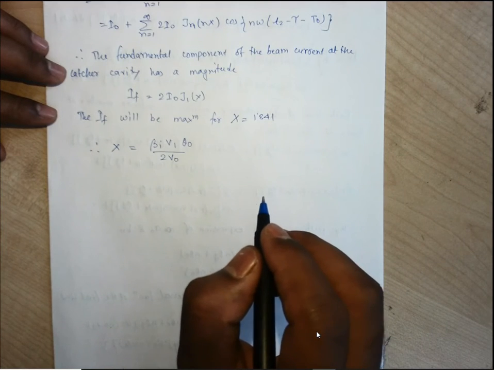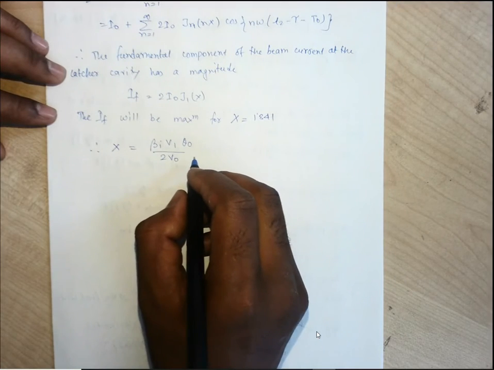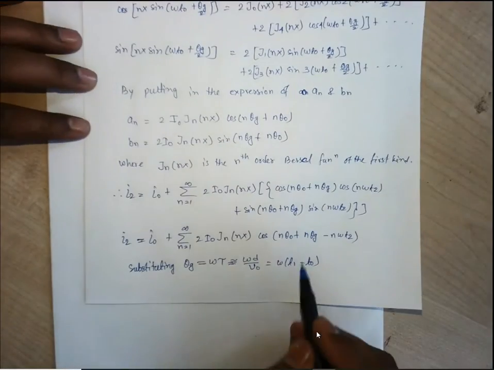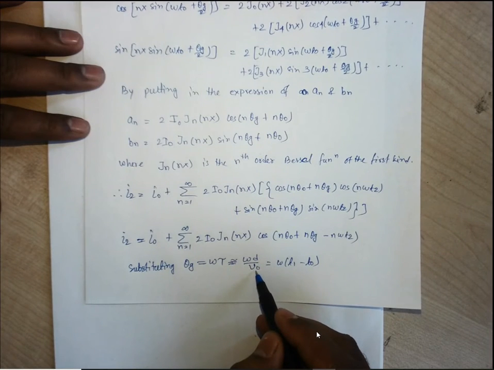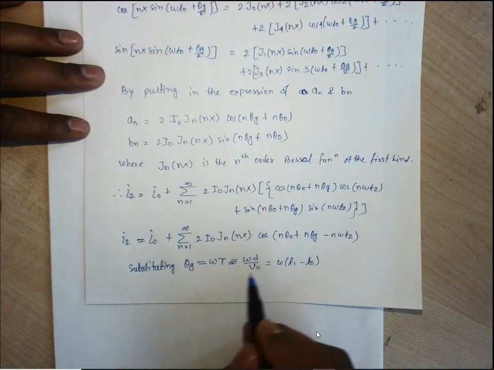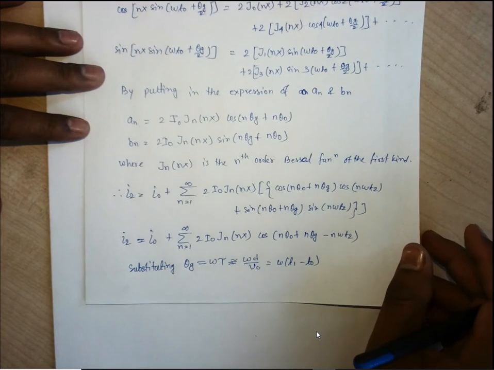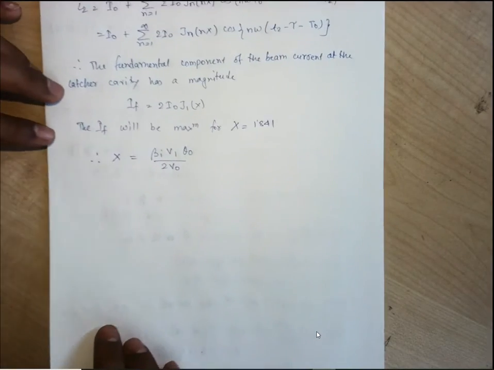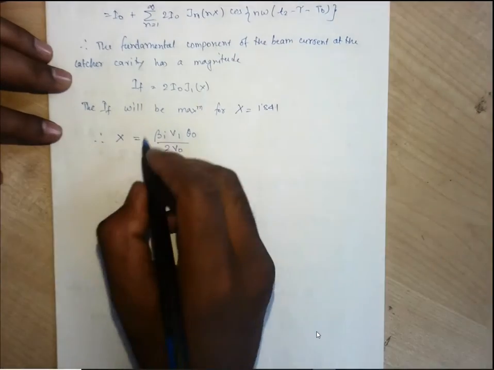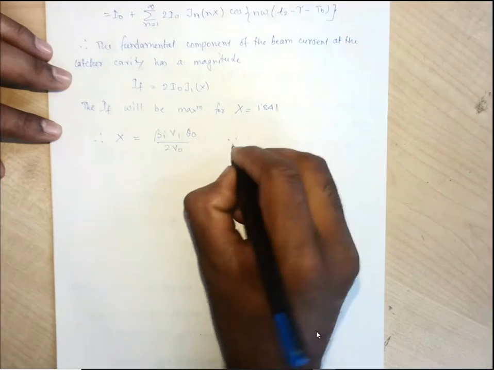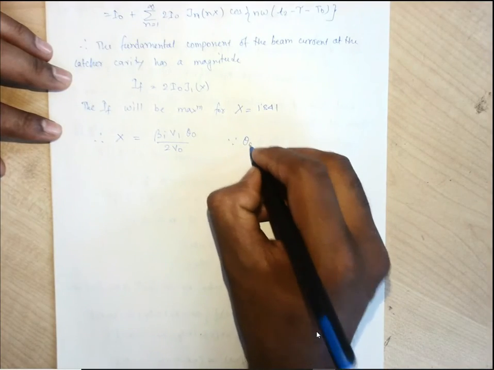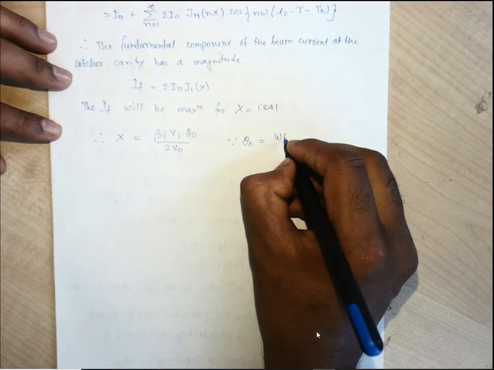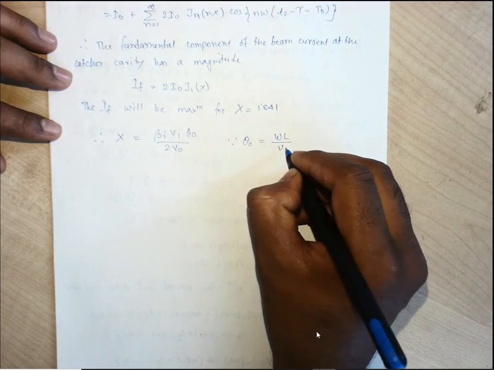Okay, so this theta naught, we know theta g is omega d by v naught, then theta naught is the drift space transit angle. Since theta naught is omega L by V naught.